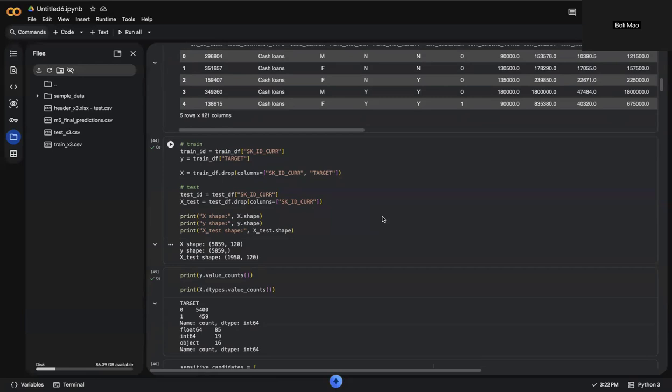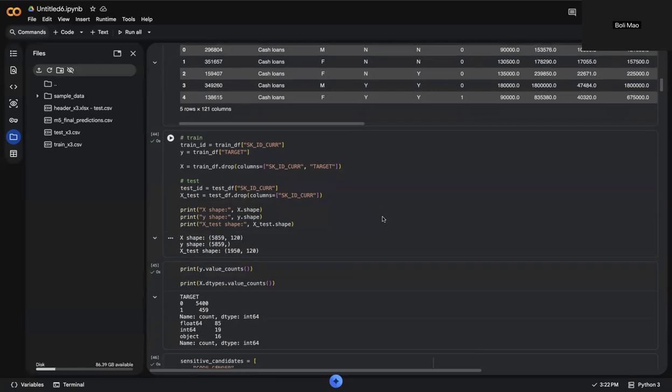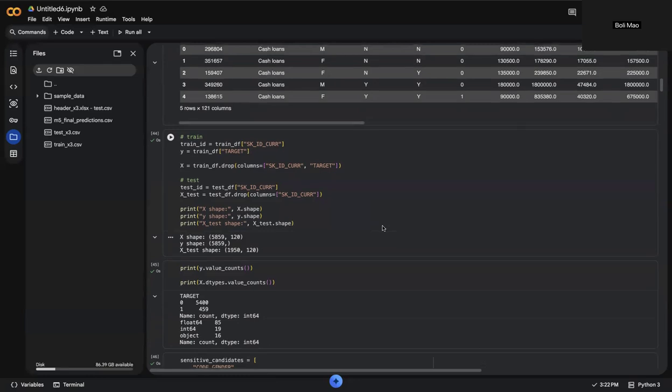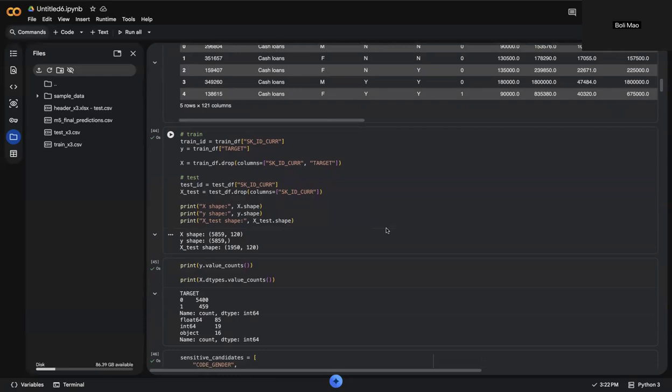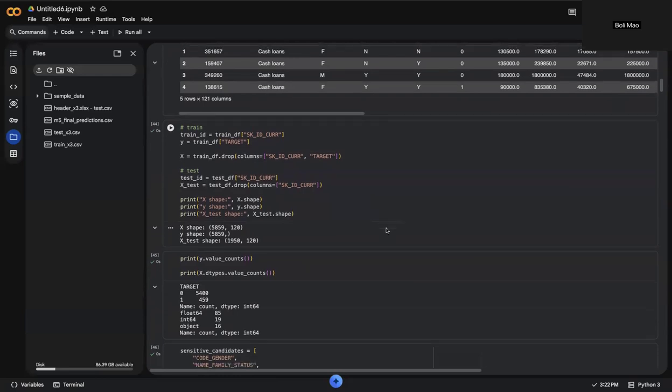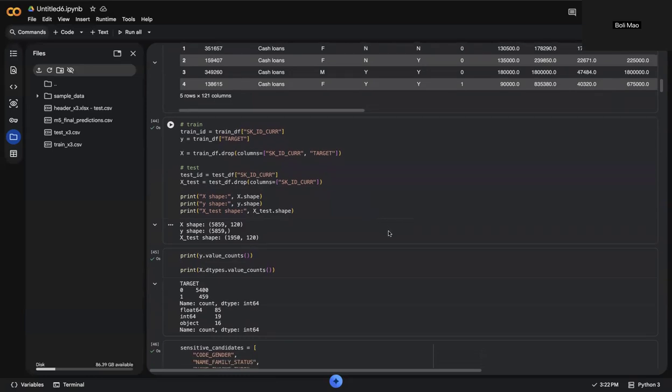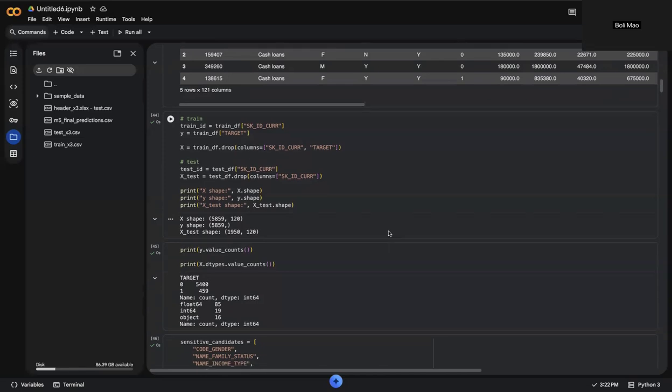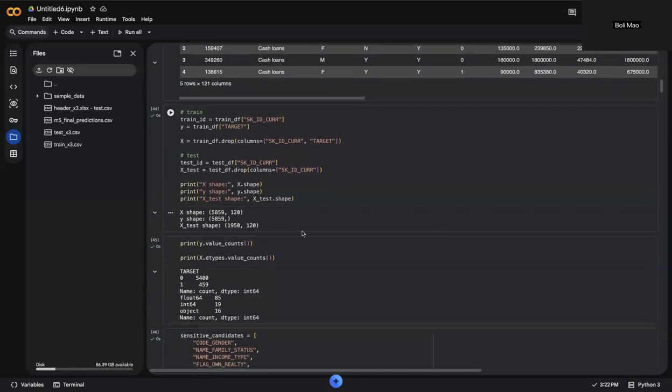Numerical features were imputed using the median value, while categorical features were filled in using the most frequent category. Since machine learning models cannot directly process categorical variables, categorical columns were converted using one-hot encoding. Finally, the training, validation, and test feature sets were aligned so that they all contain the same column and feature structure.